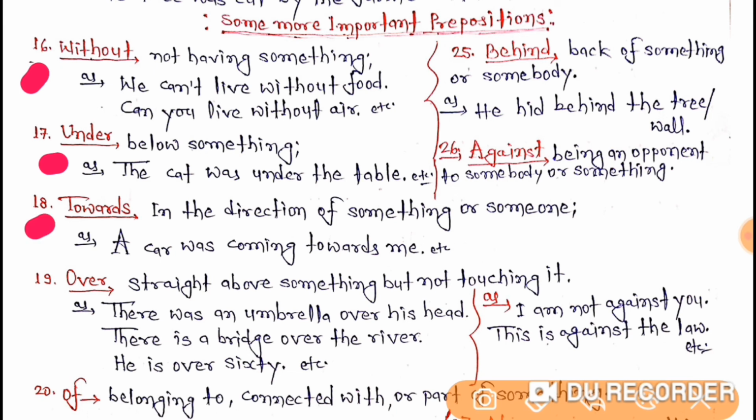The 18th one is towards. This means in the direction of something or someone. As a car was coming towards me. Now the 19th one, over. Straight above something but not touching it. As there was an umbrella over his head. There is a breeze over the river. He is over 60. Students?